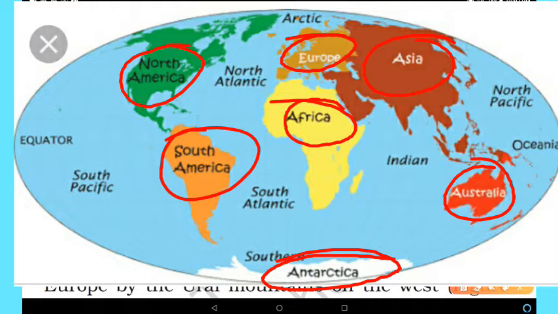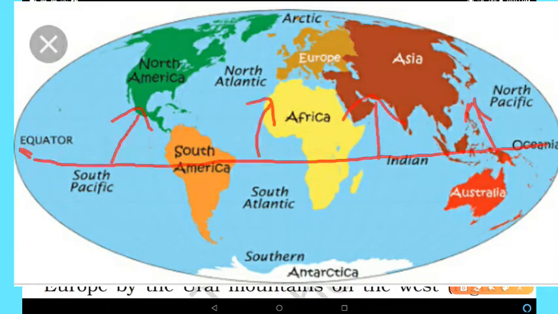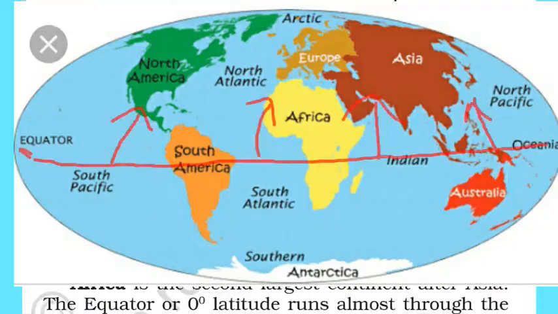Look at the map of the world again and notice that the greater part of the landmass lies in the northern hemisphere and less in the southern hemisphere. So let's discuss the first continent, Asia.